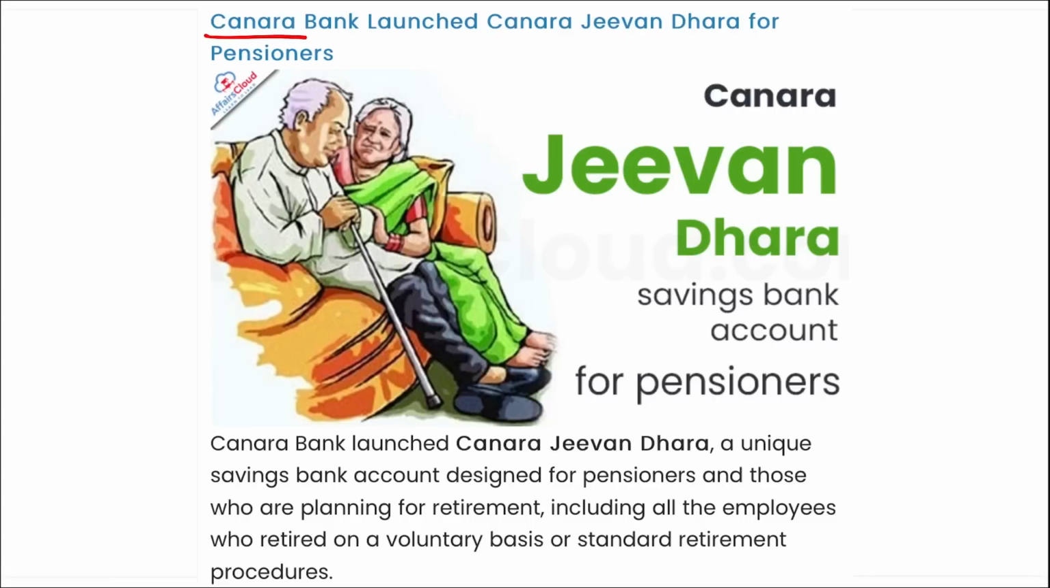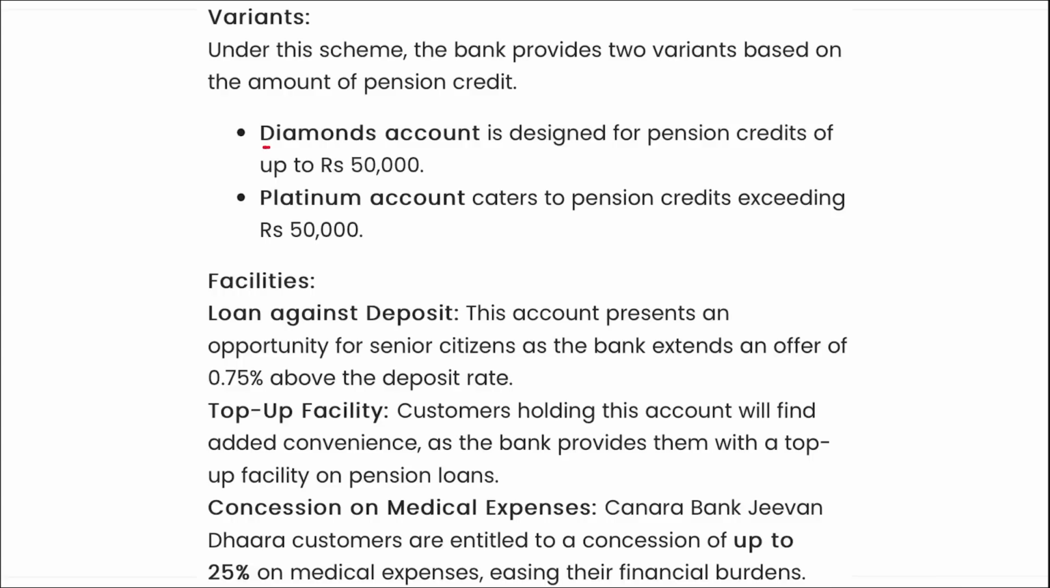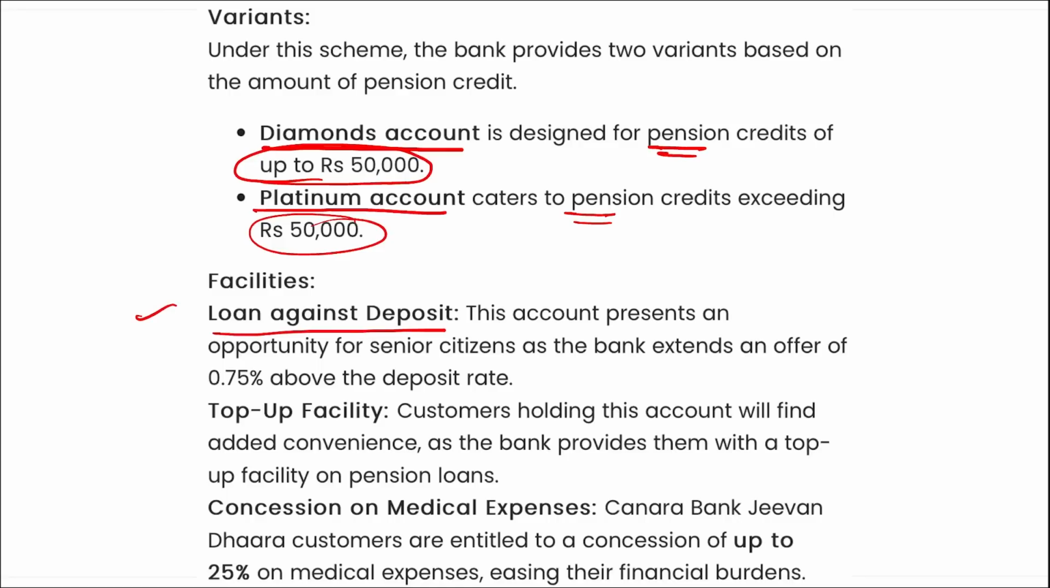Next is Canara Bank. Canara Bank has launched Canara Jeevan Dhara for pensioners. I repeat, Canara Jeevan Dhara. It was launched by Canara Bank, and it is a unique savings bank account that is designed for pensioners and those who are planning for retirement. Under this scheme, the bank provides two variants based on the amount of pension credited, right? First is your Diamond account that is designed for a pension credit of up to 50,000 rupees, and the Platinum account that caters to a pension exceeding 50,000 rupees. Then remember, a facility of loan against deposit is also provided.